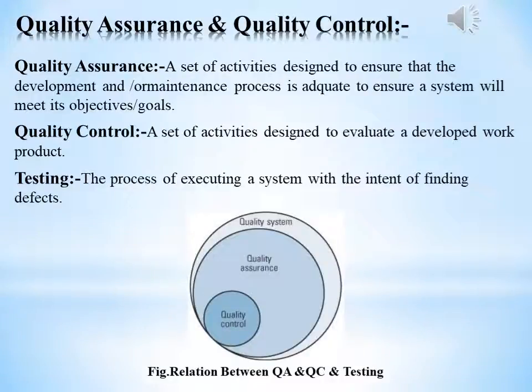Now let's see quality assurance and quality control. Quality assurance and quality control are two aspects of quality management. While some quality assurance and quality control activities are interrelated, the two are defined differently.